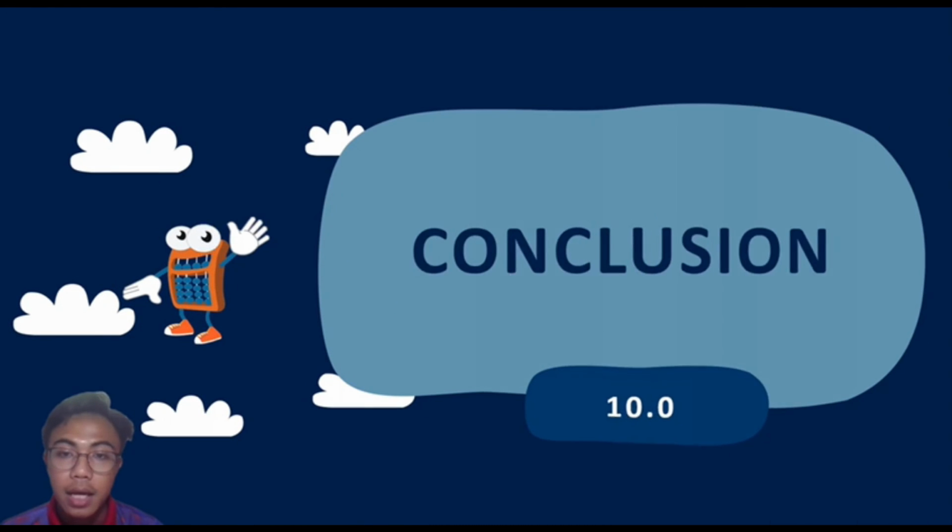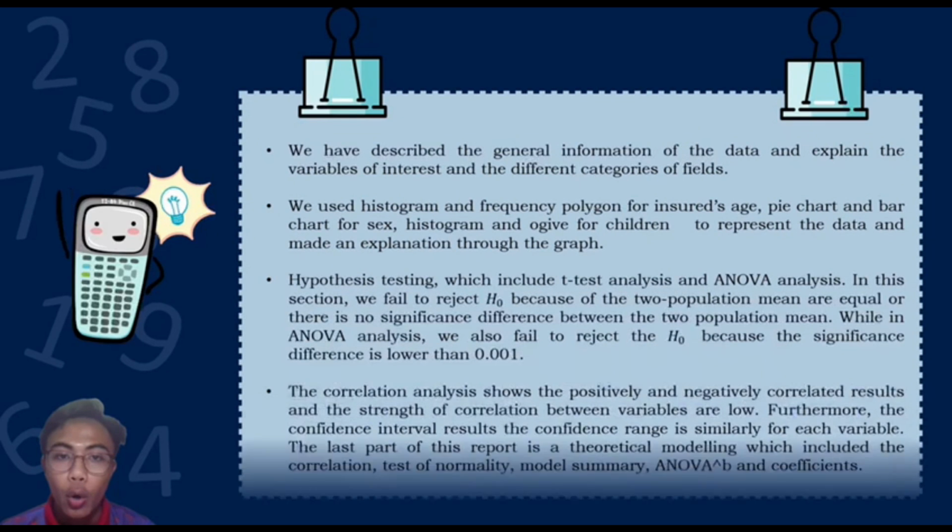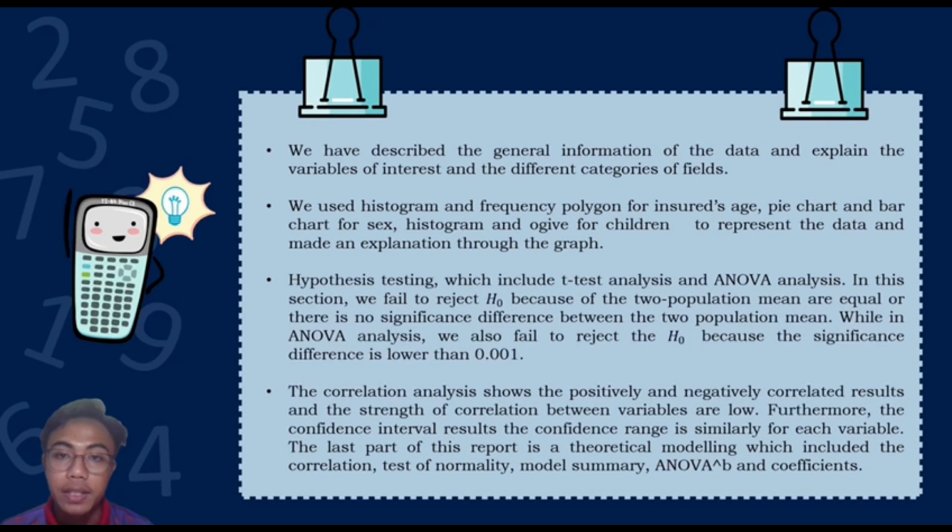Next, for the conclusion. We can conclude that we have described the general information of the data and explained the variable of interest and the different categories of fields. We use histogram and frequency polygon for insert age, pie chart and bar chart for the sex, histogram and ogive for children to represent the data and made an explanation through the graph.